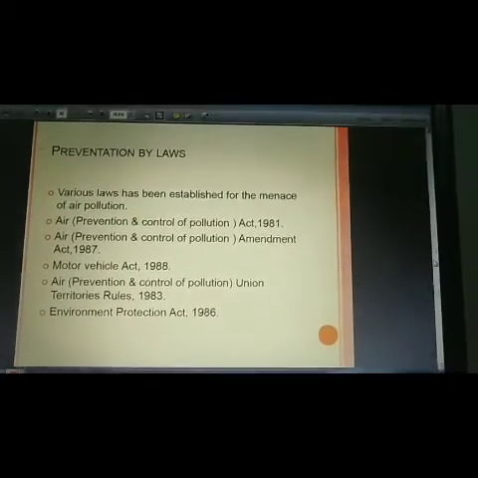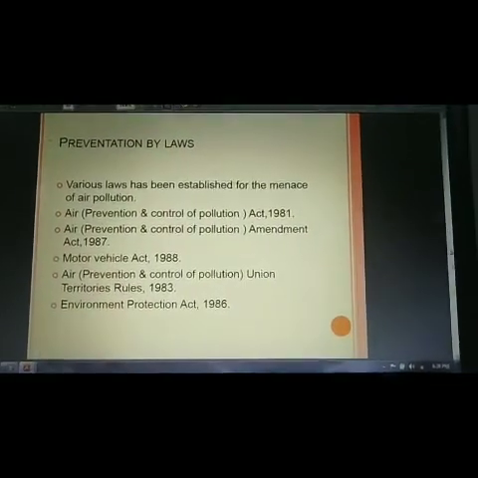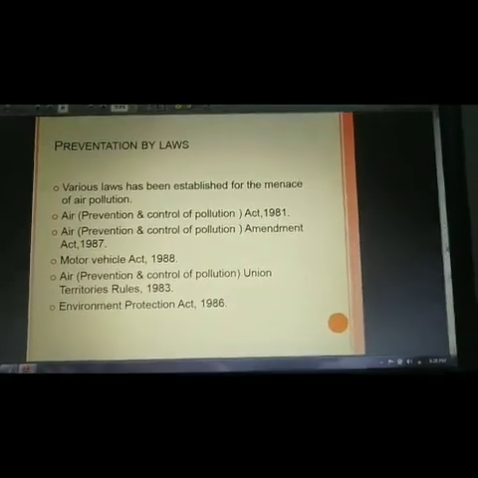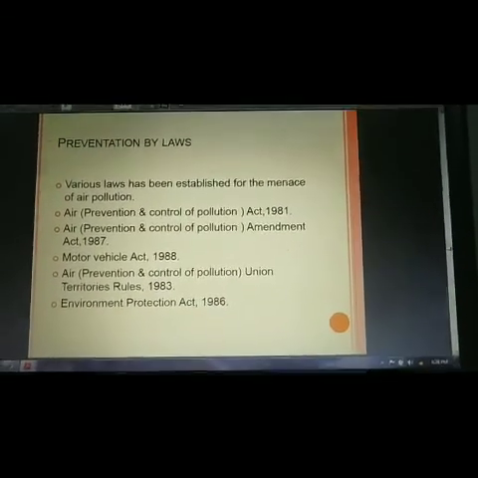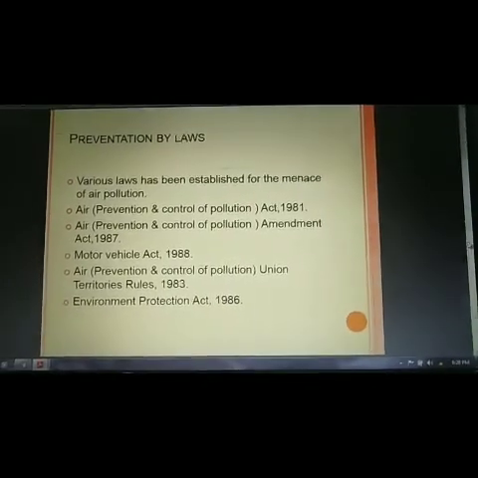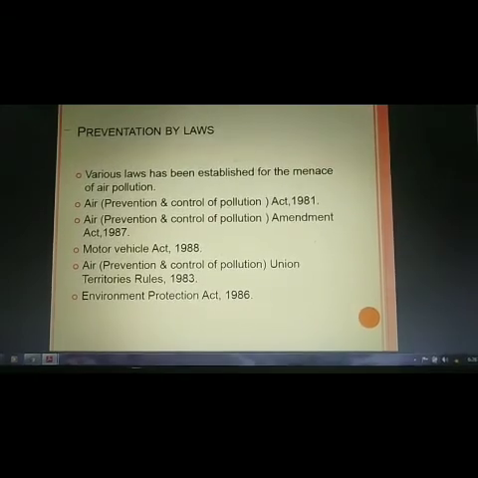So students, when we follow these measures and these laws, then we can reduce air pollution. In today's class, we studied some pollutants, what air pollution is, what the causative agents of air pollution are, and how we can prevent it.